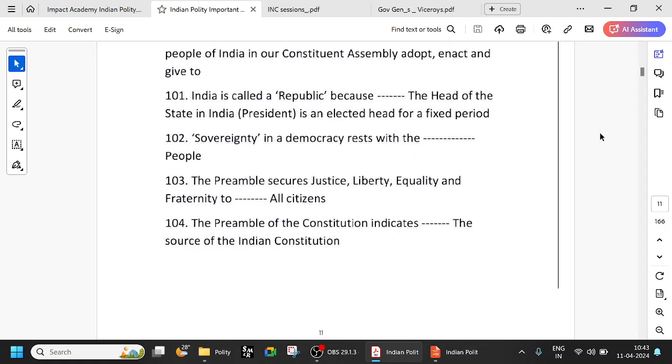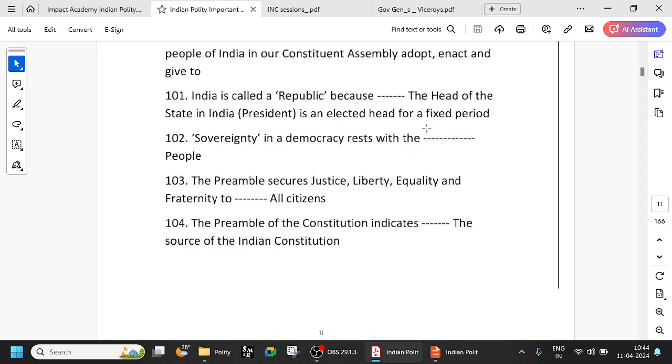India is called a republic because the head of the state in India is an elected head for a fixed period. If you look at the British government, it's called a monarchical system of government, because the British king or the queen, that role is hereditary. In a republic system, we have the head of the state who is the president and he is elected for a fixed period.